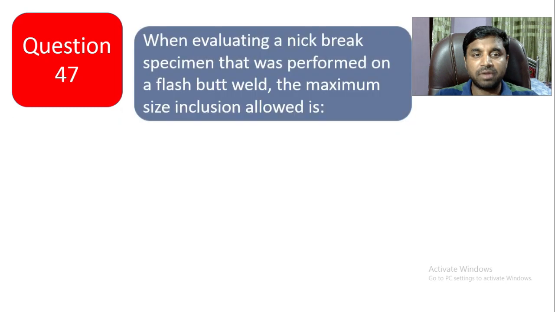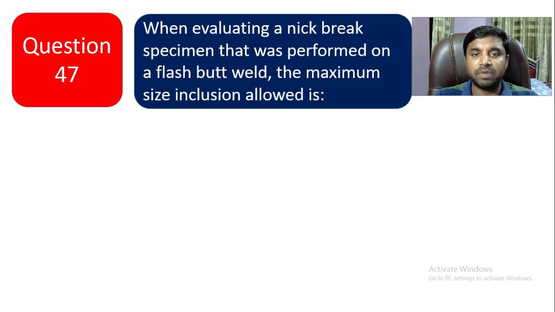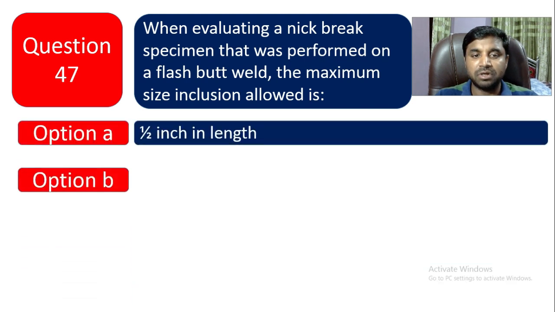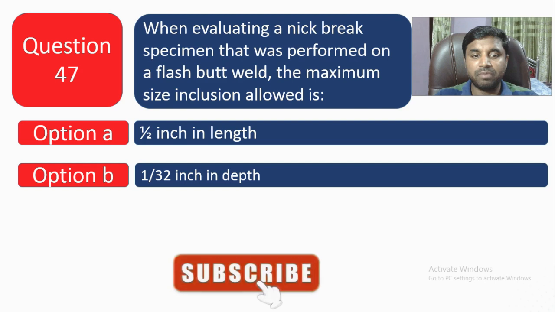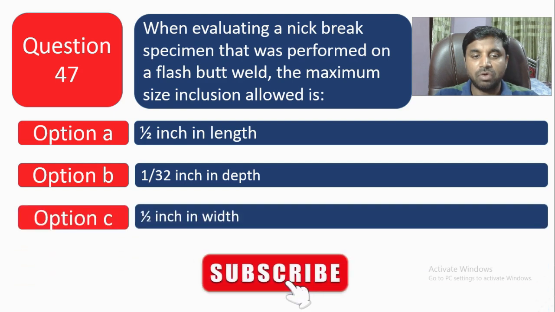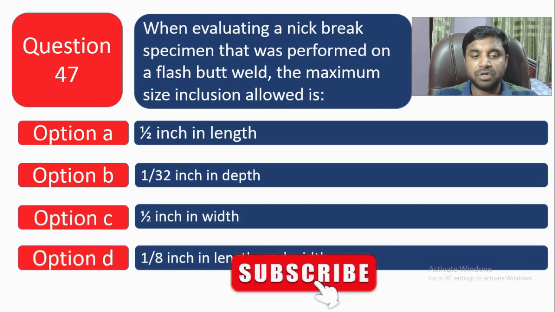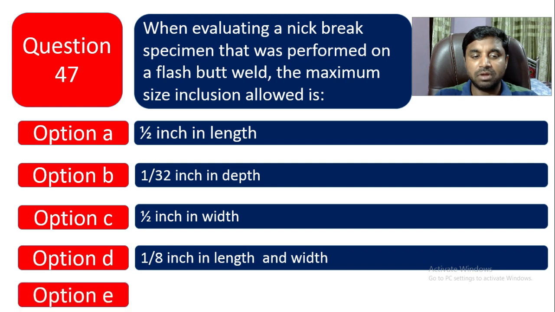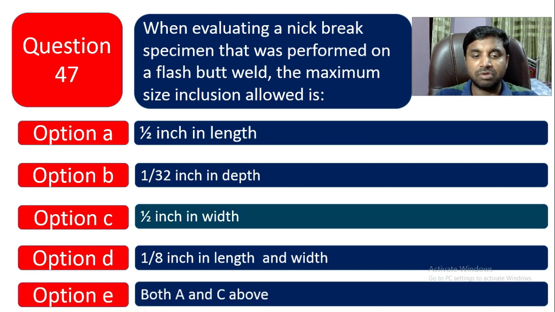Question number 47. When evaluating a neck break specimen that was performed on a flashback weld, the maximum size inclusion allowed is option A, half inch in length, 1/32 inch in depth, half inch in width. Option D, 1/8 inch in length and width. Option E is both A and C. So the correct answer is half inch in width.